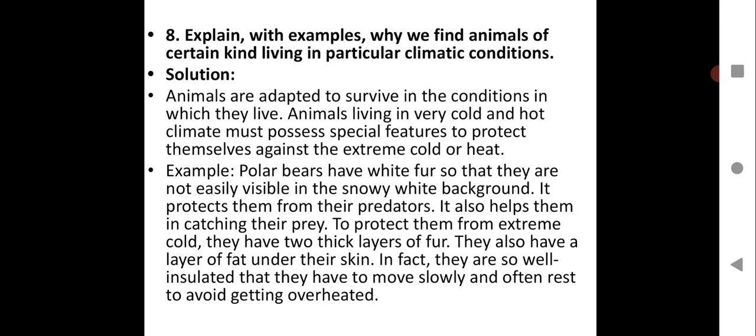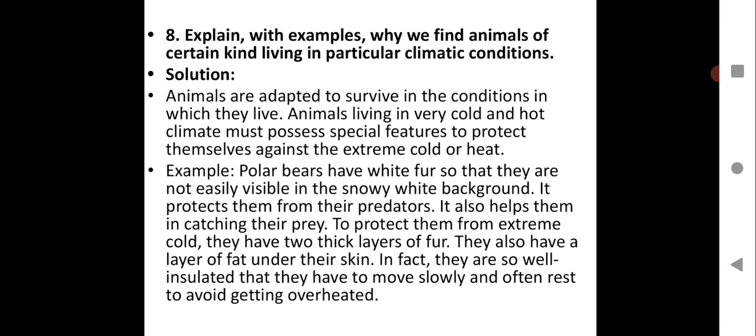It protects them from their predators. It also helps them in catching their prey. To protect them from extreme cold, they have 2 thick layers of fur. They also have a layer of fat under their skin. In fact, they are so well insulated that they have to move slowly and often rest to avoid getting overheated.